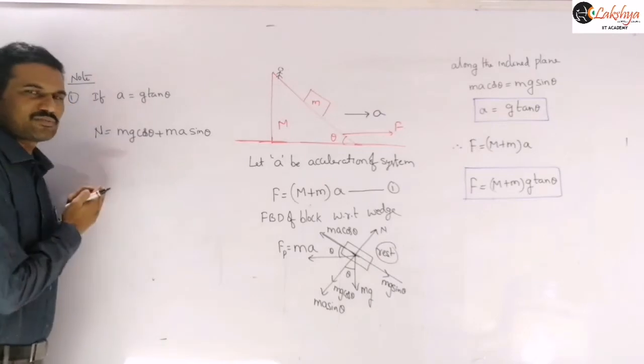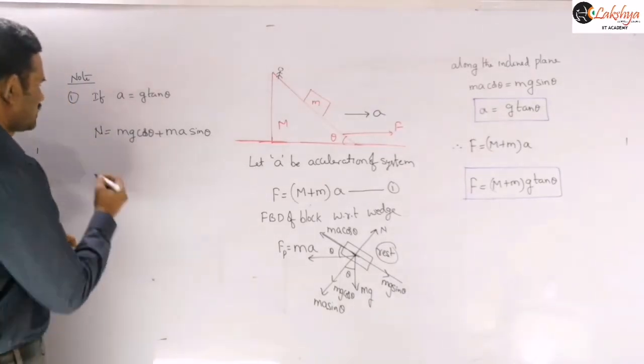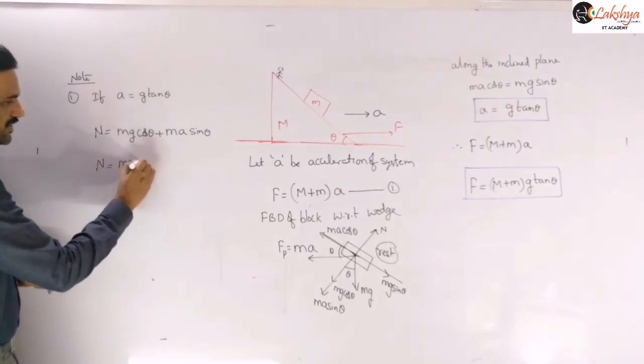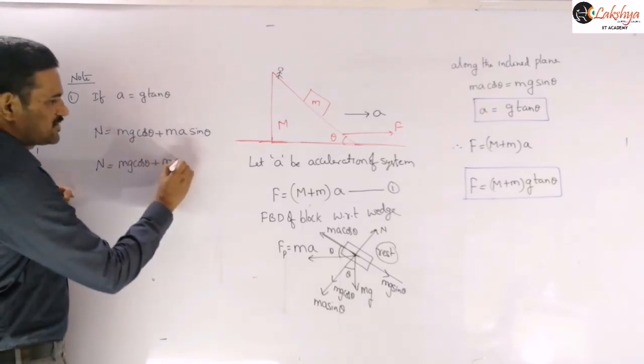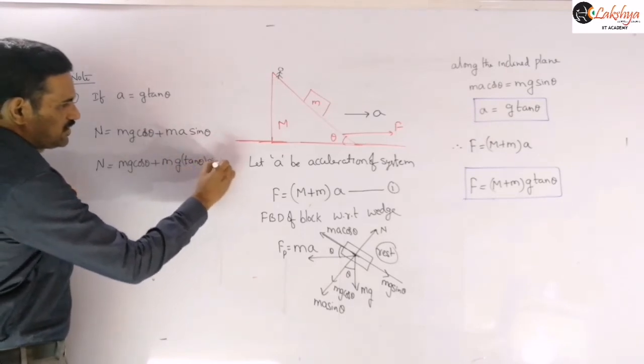Why I am explaining it specially is that sometimes they will ask only about this normal reaction. So N is equal to mg cos theta plus m times a, and you can substitute a as g tan theta into sin theta.